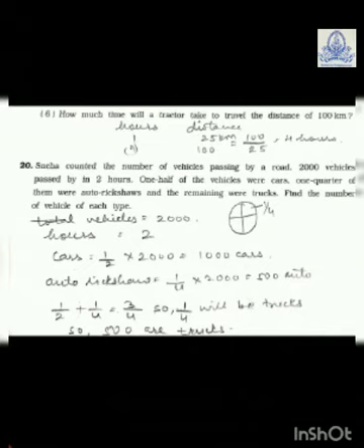Now everyone knows that half plus 1/4 is equal to 3/4. So 1/4 will be the trucks. So already 1000 cars and 500 auto rickshaws are there. So 1000 plus 500 is 1500. And now total vehicles Sneha counted was 2000. So 2000 minus 1500 is equal to 500 remaining. So 500 will be the trucks. Alright students, you can see I have made a circle and divided it into 4 parts, and each part is 1/4. So that circle means 2000 vehicles.